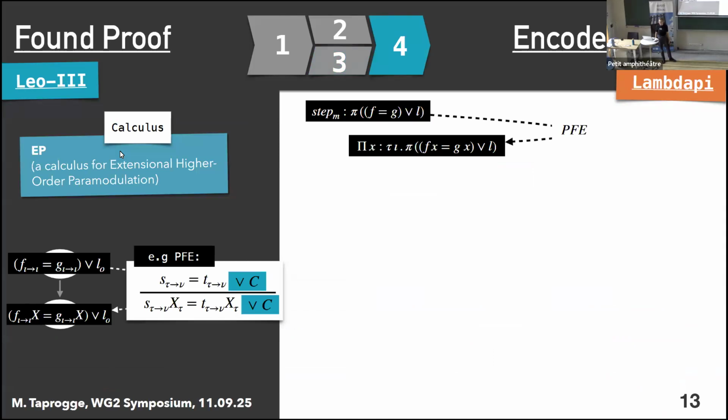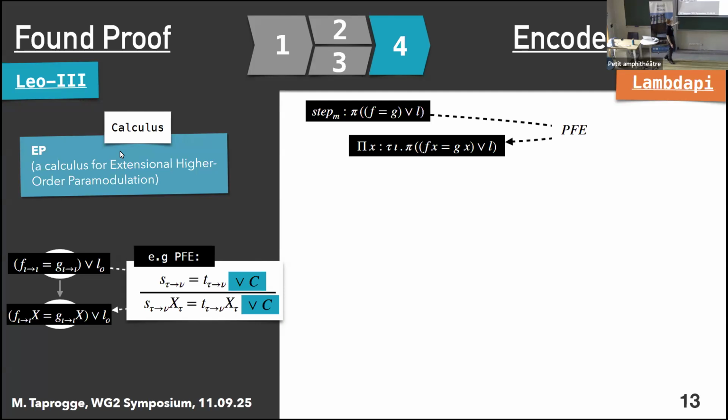There is one more thing that I haven't mentioned so far. We have now discussed the encoding of the steps, the encoding of the various rules. So you may think it is now very straightforward to combine that to encode the proofs as a whole. However, and this is something that we've also heard from Anja before, in reality, provers can do some things that you wouldn't necessarily expect from just looking at the theoretical inference rules. At least in the case of Leo3, this is very much the case.